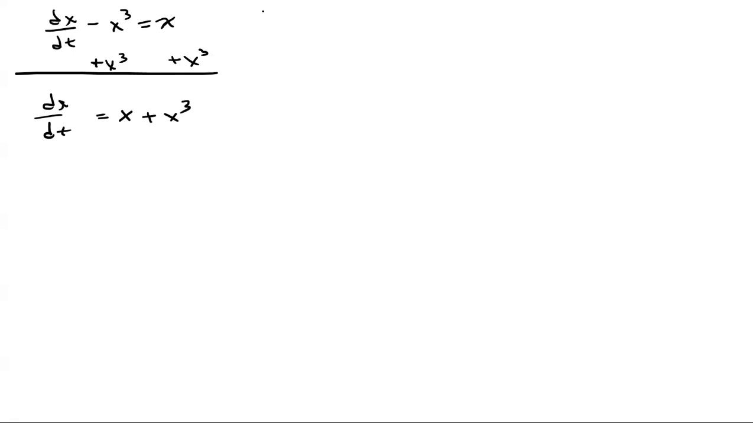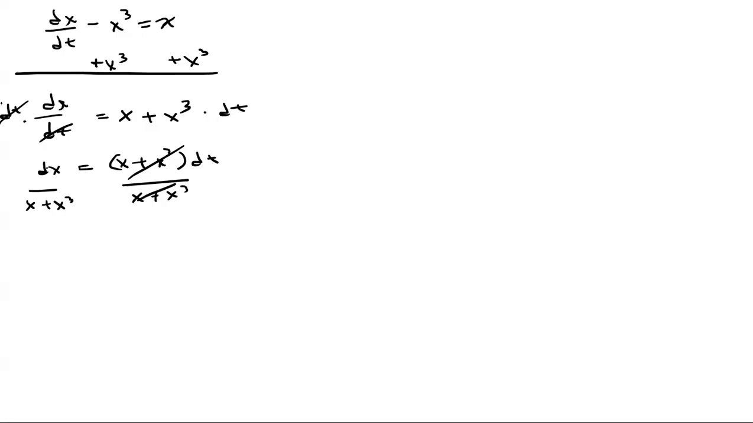And then we're going to multiply both sides by dt. So the dt's here will cancel. Then we have dx equals x plus x to the third times dt. Then we're going to divide both sides by x plus x to the third. Okay, so we have dx over x plus x to the third equals dt.